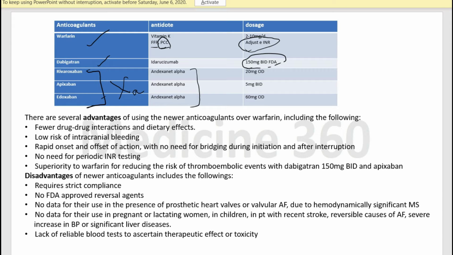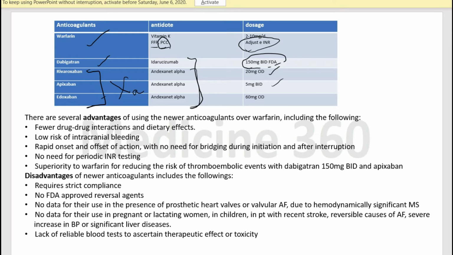These antidotes are not FDA approved, but the antidotes of warfarin are FDA approved. The dose of rivaroxaban is 20 milligram once daily, apixaban is 5 milligram twice a day, and edoxaban is 60 milligram once a day.